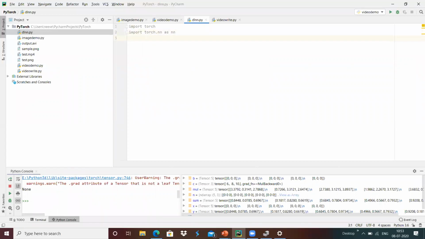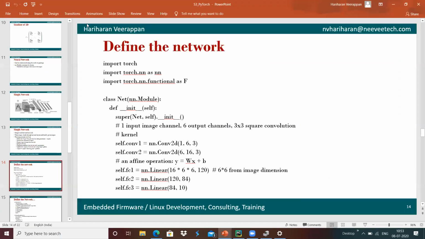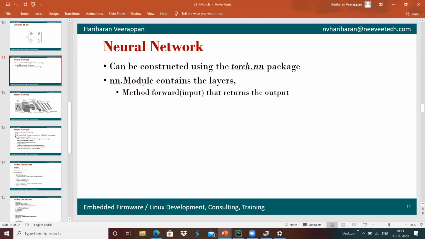And once it is done, we should have some modules that contain layers, with a method that is given the input and returns the respective output.